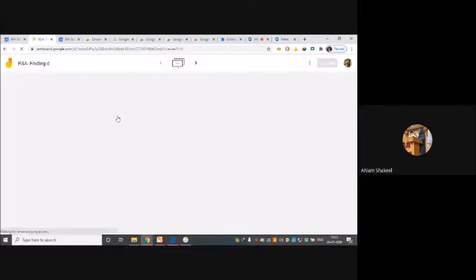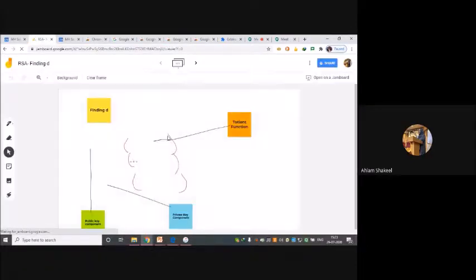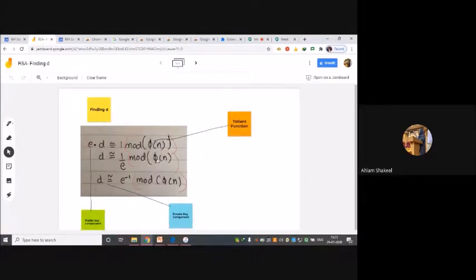This particular jam I've already created with a file, particularly for my subject, where I want my students to find D. This was the equation, and I did not know how to write it, so I wrote it on paper, clicked its picture, and uploaded it here. I'll show you how to upload it in a minute. Then I can use the sticky notes here and there to explain different things.